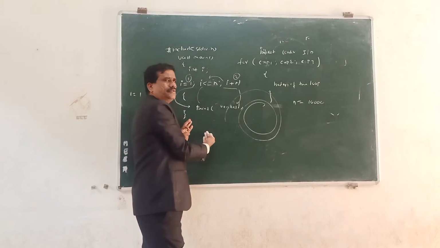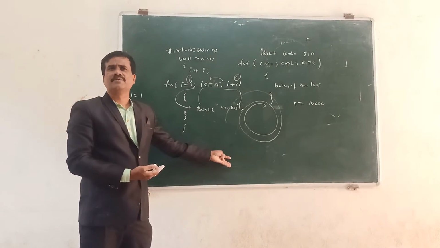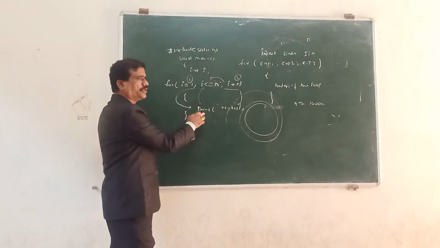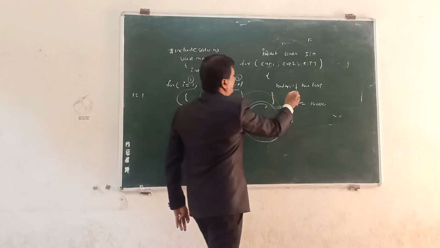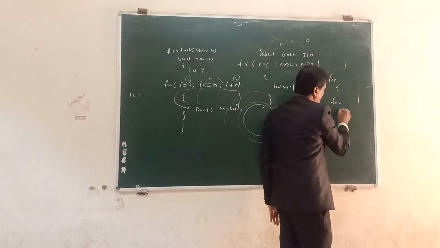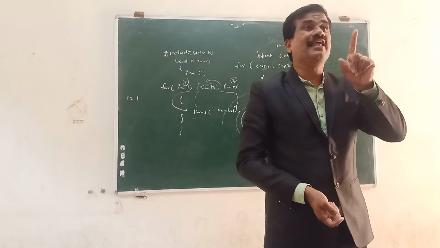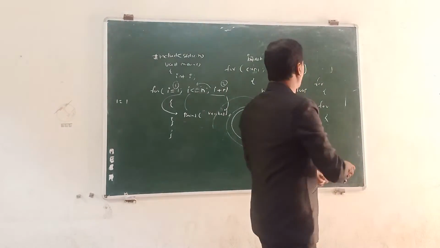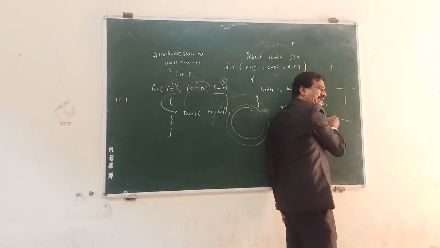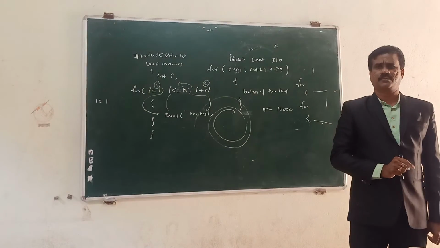Here it is a single statement. Sometimes you can use multiple statements, and within the for loop you can take another for loop. This is a for loop within a for loop, a nested for loop. The inner for loop is executed first. One for loop is for rows, another for loop is for columns. When the inner for loop terminates, the outer for loop is incremented by 1.